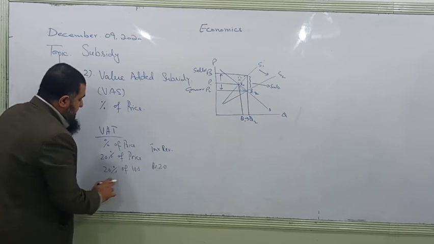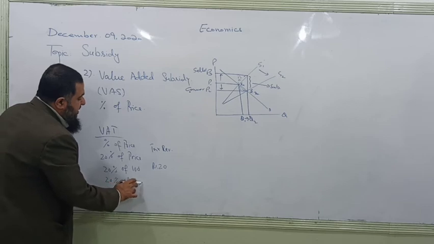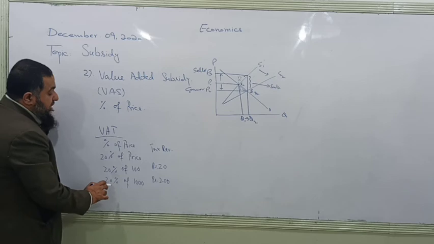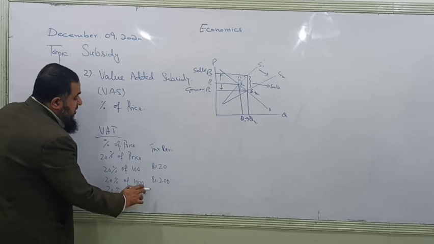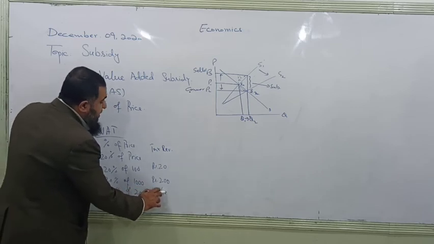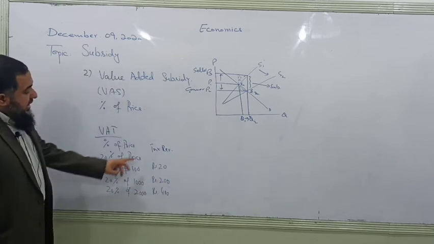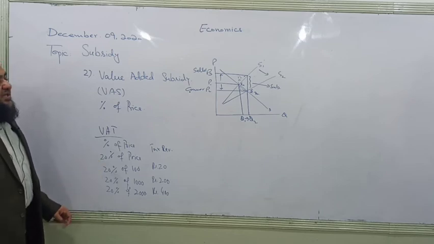Rupees 20. And then 20% of 1000 will be 200 as the tax, and 20% of 2000 will be 400. So you can see as price is increasing, the amount of tax revenue is increasing, but the rate of tax remains the same.